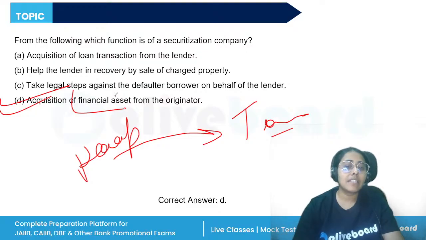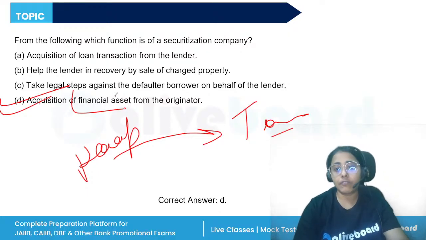This now becomes a derivative. The originator passes on the assets from their balance sheet to the balance sheet of the ARC. This is the responsibility of the securitization company. All right.